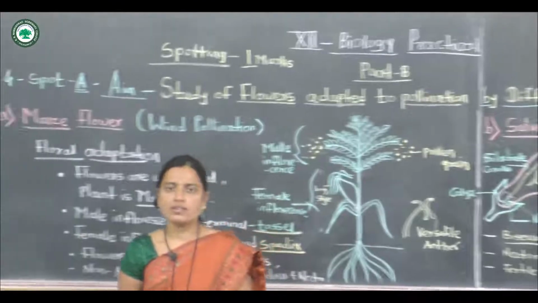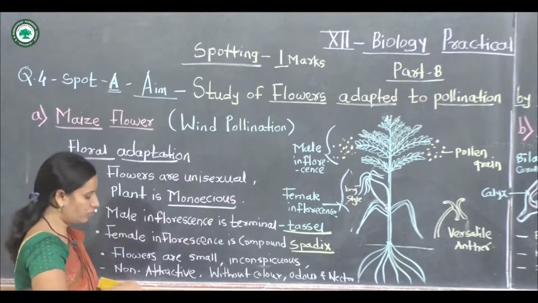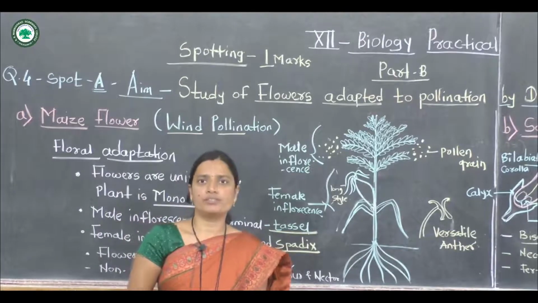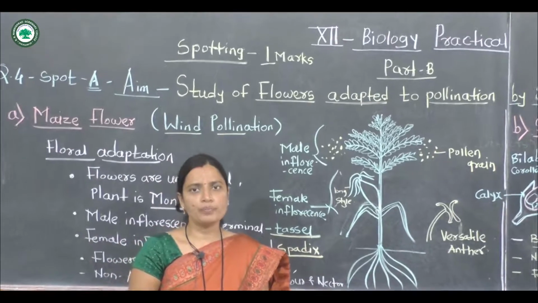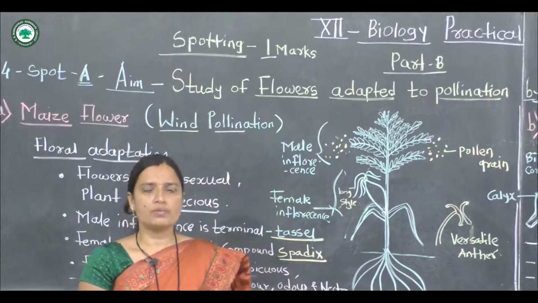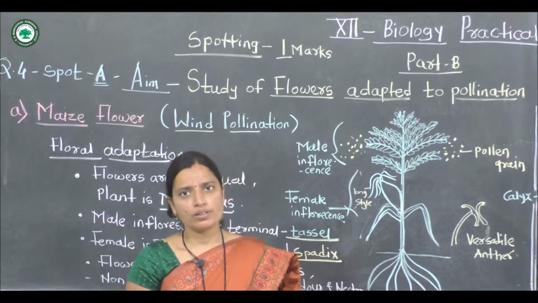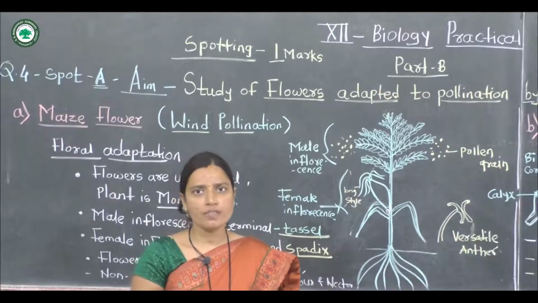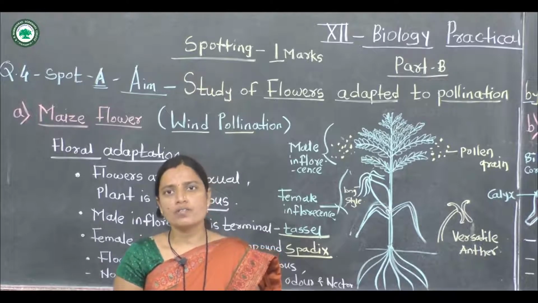The first agency is wind pollination. You know the pollination; this term pollination means the transfer of pollen grains from anther to stigma of flower. There are two types of pollination, self-pollination and cross-pollination. Self-pollination means the transfer of pollen grains from anther to stigma of the same flower on the same plant, and this type of pollination is called self-pollination.